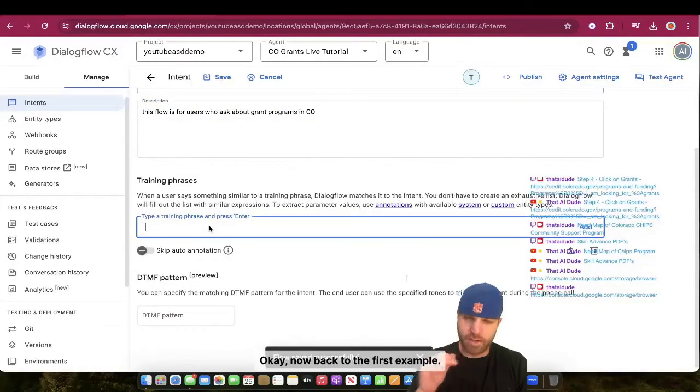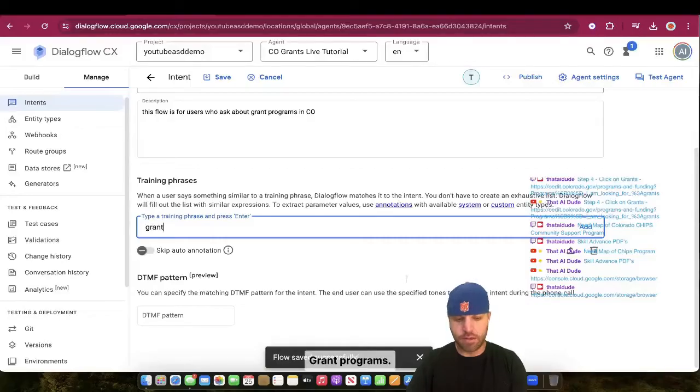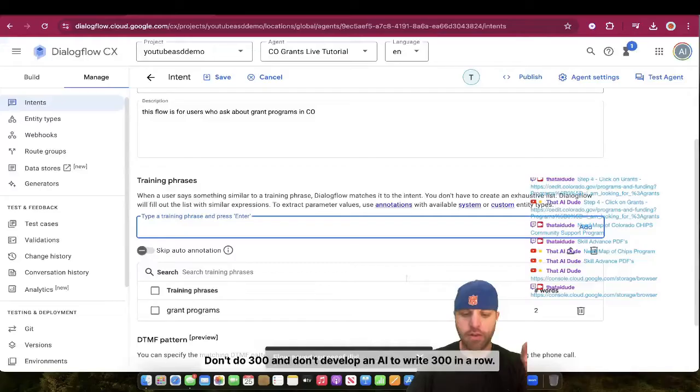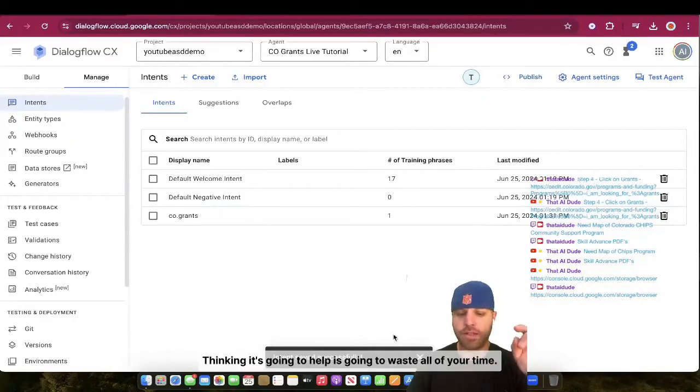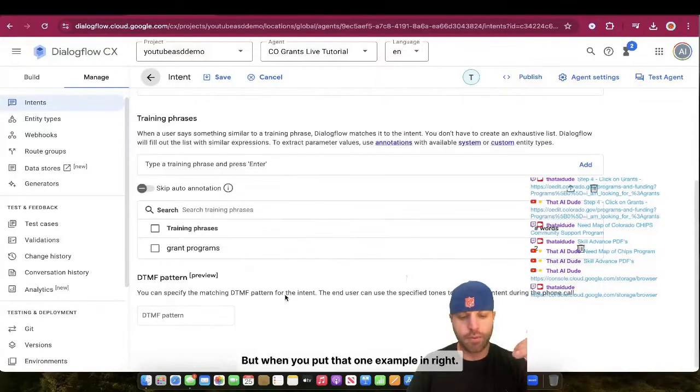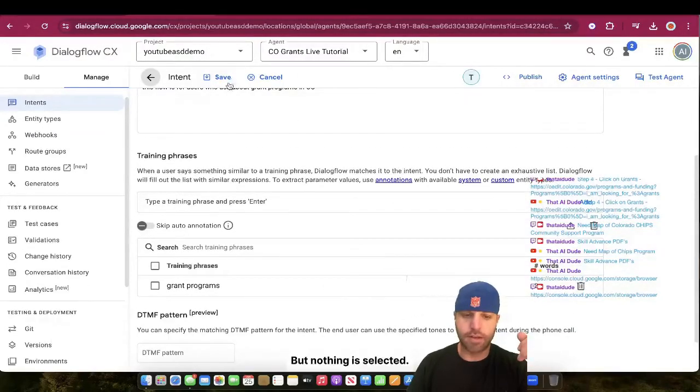Now, back to the first example. Don't dig a whole fucking ditch in a day. Little changes, right? Grant programs. You're going to give it one example, just one. Don't do 300 and don't develop an AI to write 300 in a row thinking it's going to help. It is going to waste all of your time. But when you put that one example in, right, see nothing is selected, and always click on save, right? But nothing is selected, click on save.